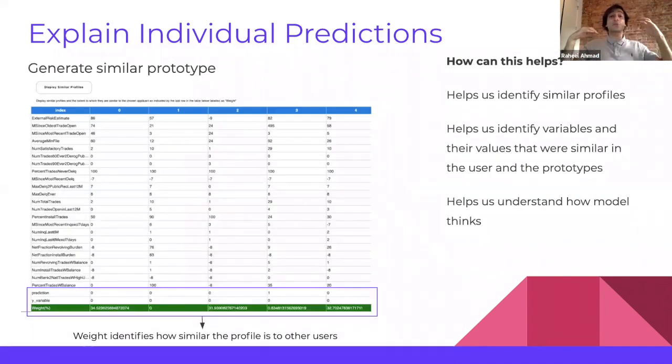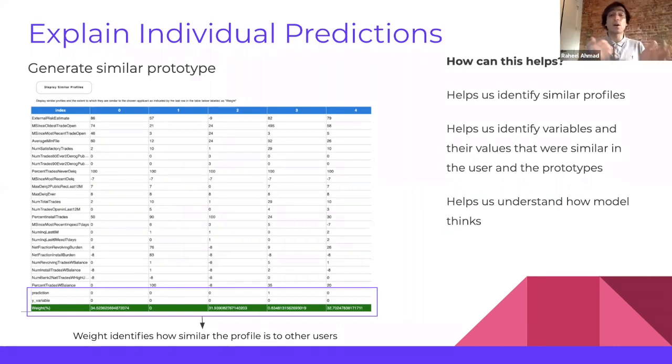Lastly, to sum it all up, after explaining on an individual level, we can generate similar profiles to further support our analysis, to further support our narrative. So in this case, we can see that the first user is 34% similar, the second user is 31% similar, the fourth user is 32.7% similar to the applicant that we're trying to explain. So there are a lot of variables that overlap.